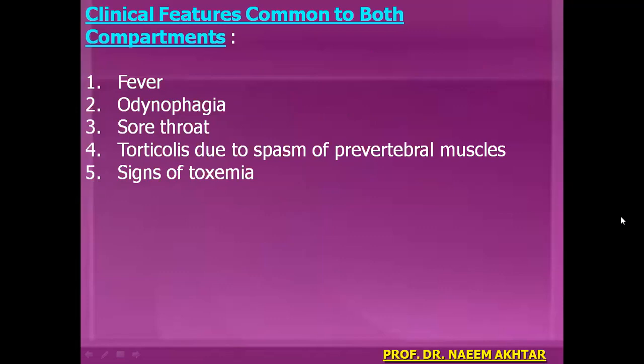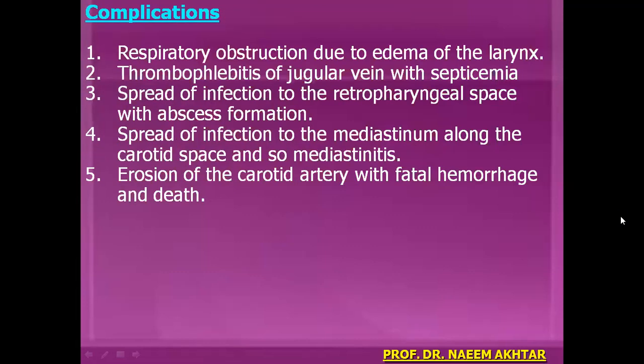Clinical features common to both compartments. These features are fever, odynophagia, sore throat, torticollis due to spasm of the prevertebral muscles, and signs of toxemia. Complications which may occur due to parapharyngeal abscess are respiratory obstruction due to edema of the larynx, thrombophlebitis of jugular vein with septicemia, spread of infection to the retropharyngeal space with abscess formation, spread of infection to the mediastinum along the carotid space, and so mediastinitis will result, erosion of the carotid artery with fatal hemorrhage and death of the patient.